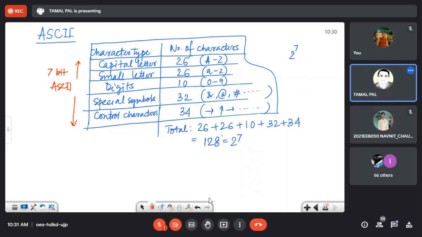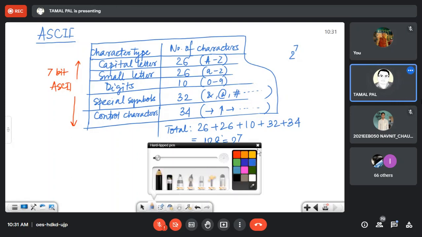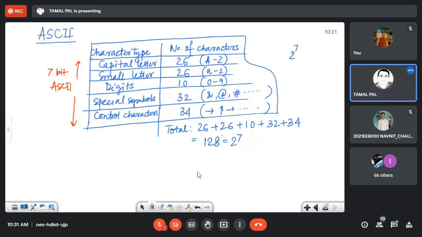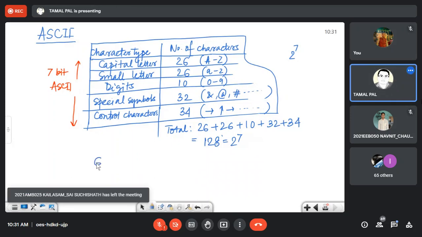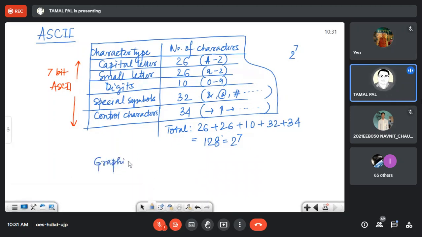But later, some extra symbols were added into it. What are these symbols? Some graphic characters. How many graphic characters? These are also 128. Graphic characters means you will find some smiley type of things, and even for different digits there are also graphic characters.